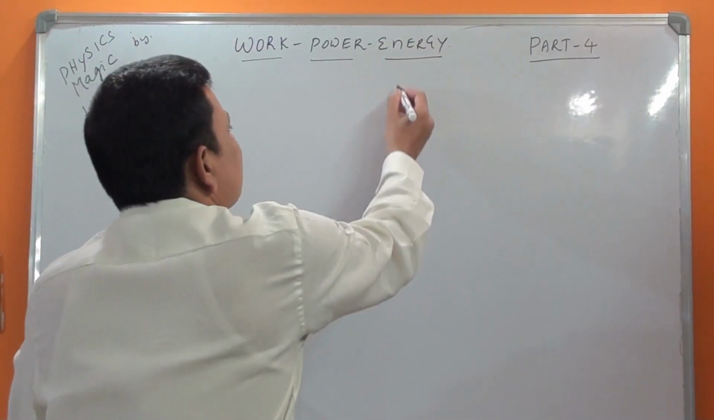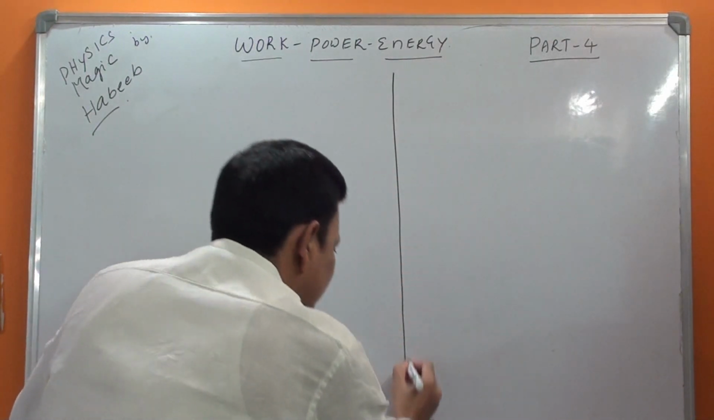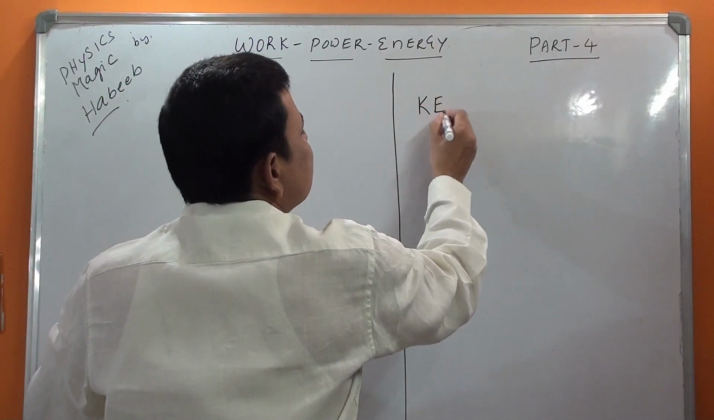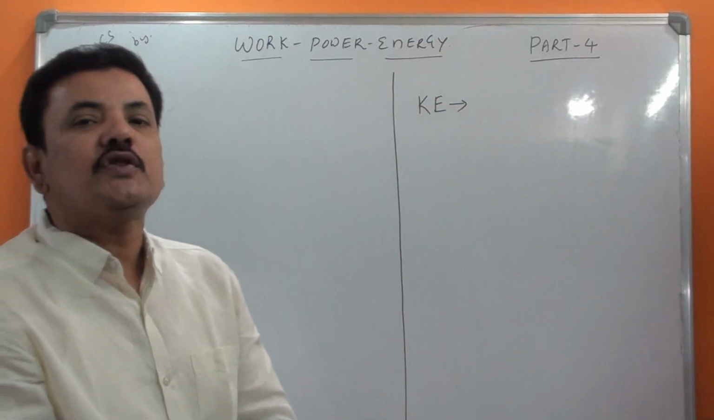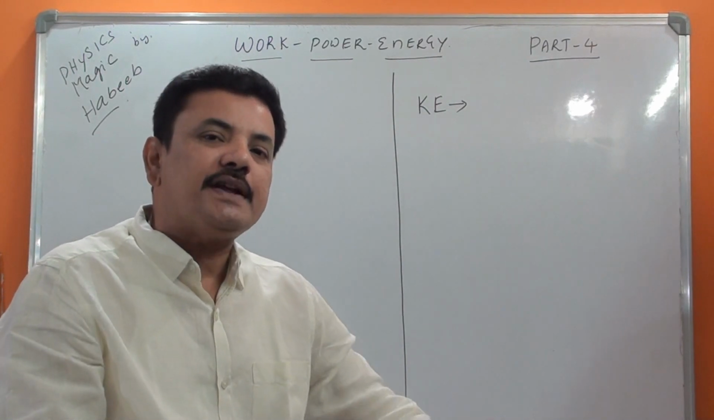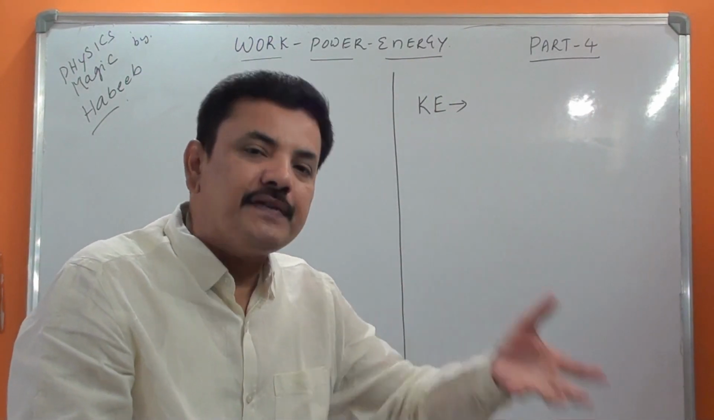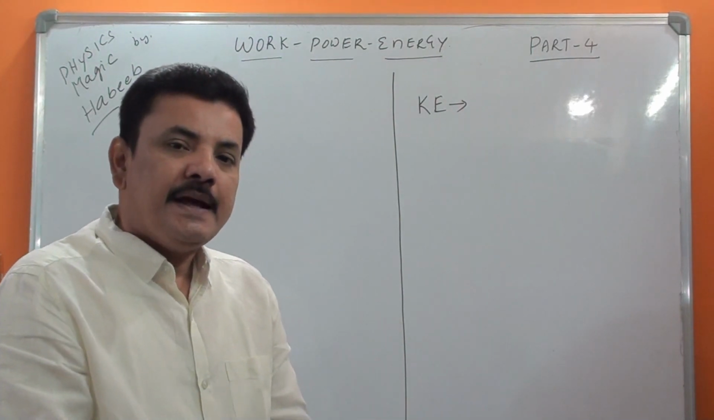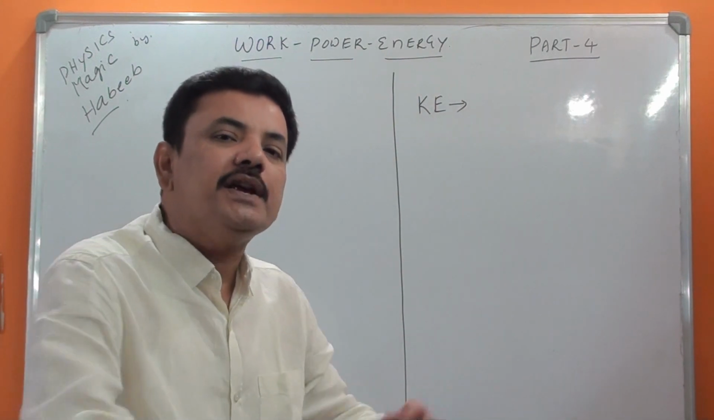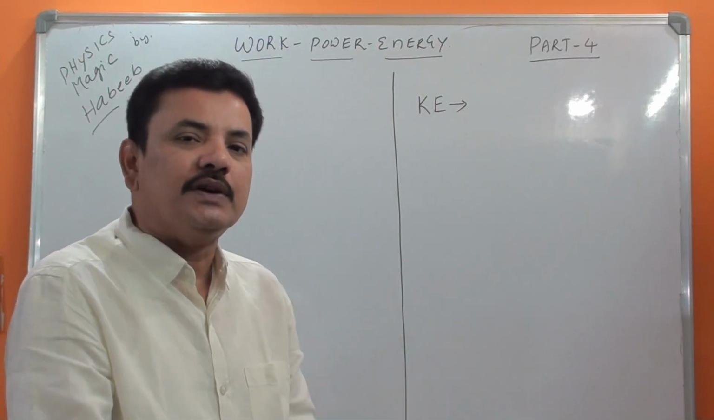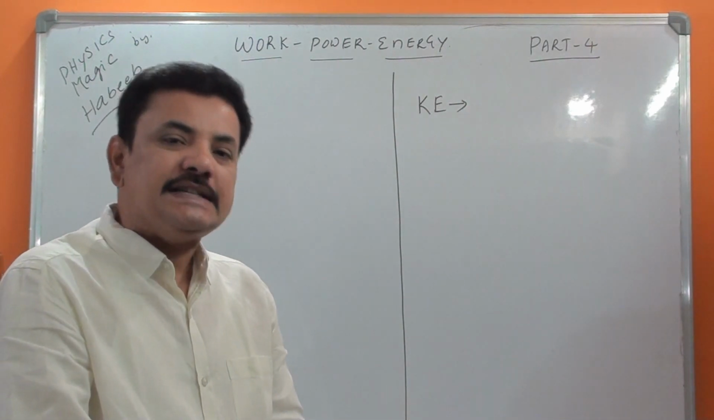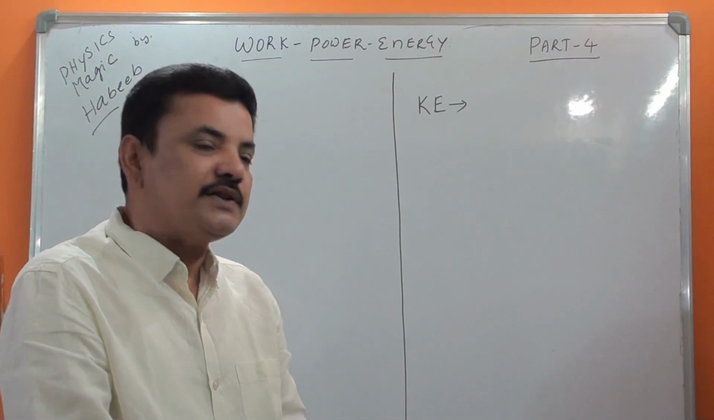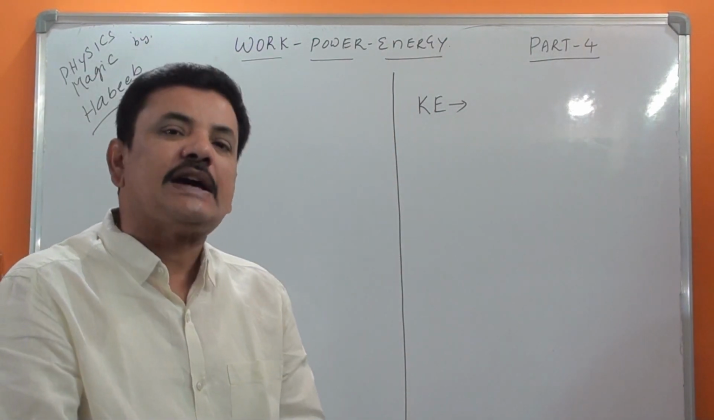You are all familiar with this because you have done questions on it also. Kinetic energy means the energy possessed by a body by virtue of its motion. Whenever a body is in motion, it will have some energy. In order to keep that body in motion, we have to do some work, and that work will be stored in the form of energy. That energy we call kinetic energy.